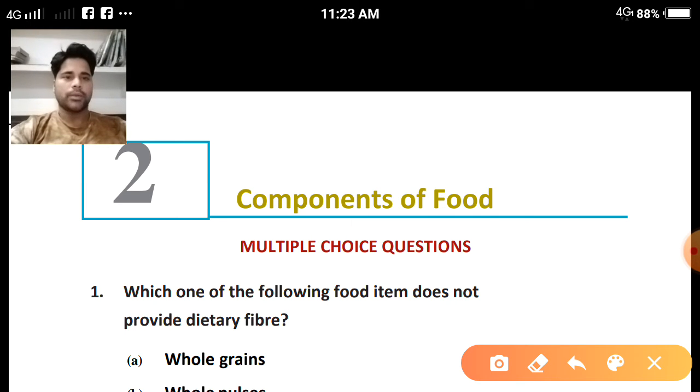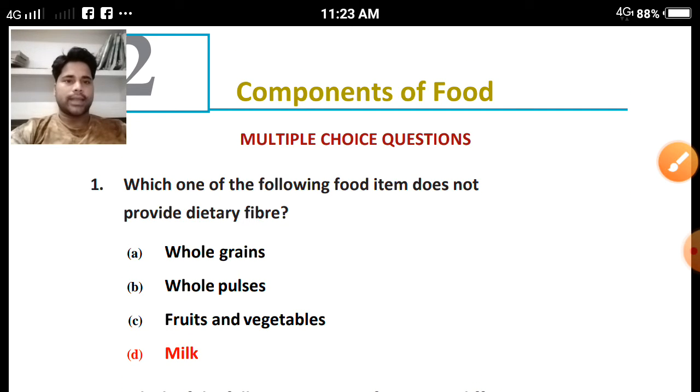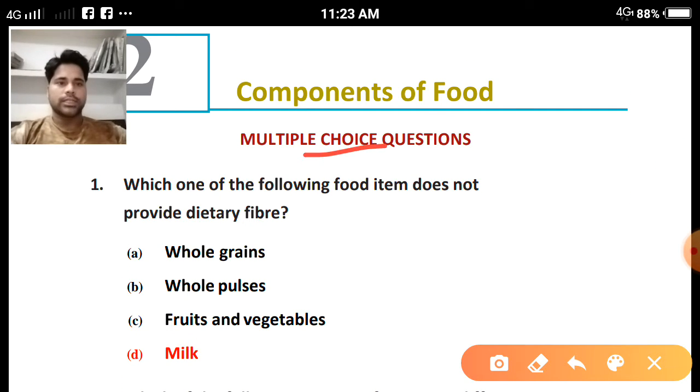Chapter number 2, components of food. In this worksheet, the questions are related to the exemplar problems, so we are taking them one by one. First category, multiple choice questions.